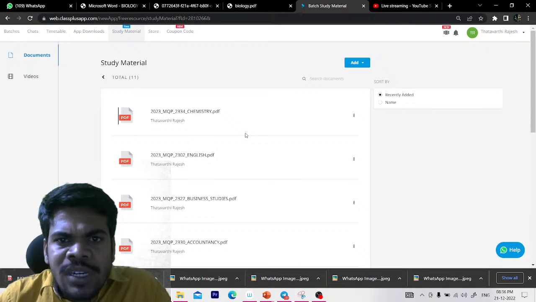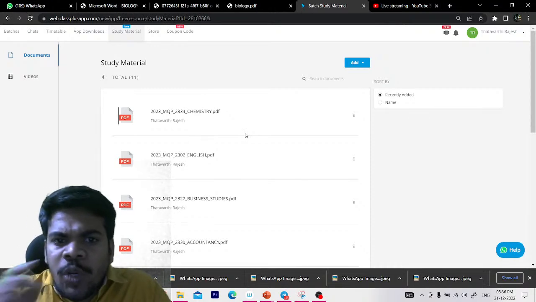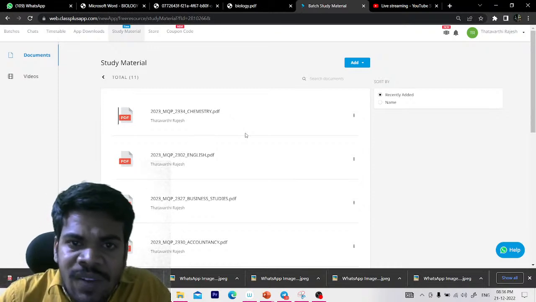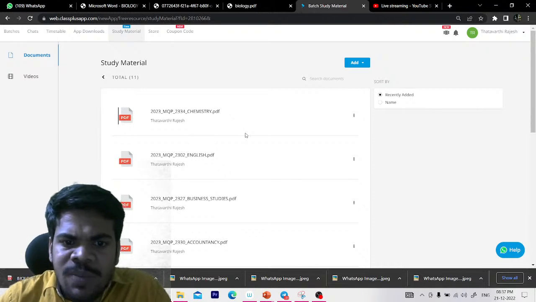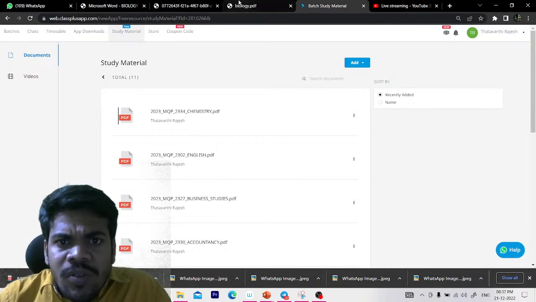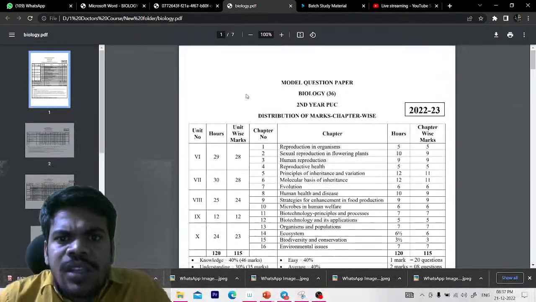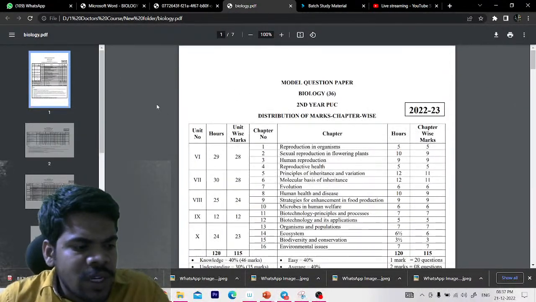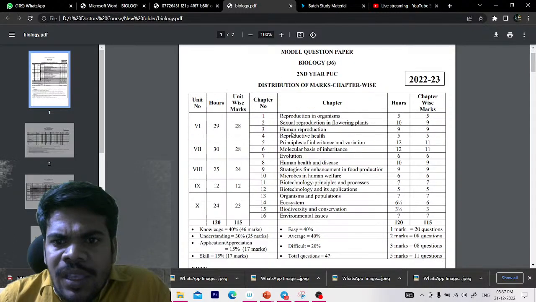For every subject there is chapter wise weightage, unit wise weightage, the model question paper, and instructions. Everything is present. For biology, if we open, this is the biology question paper, chapter wise weightage and unit wise weightage.